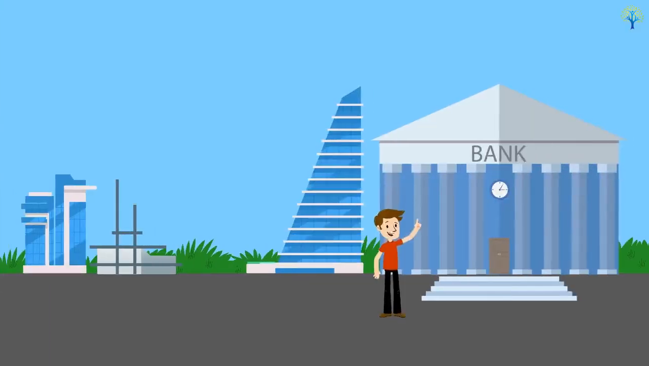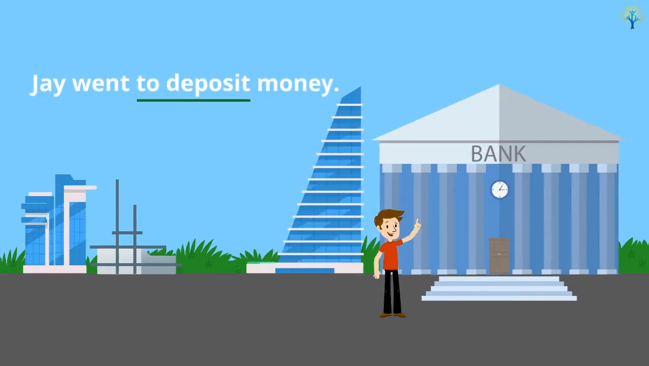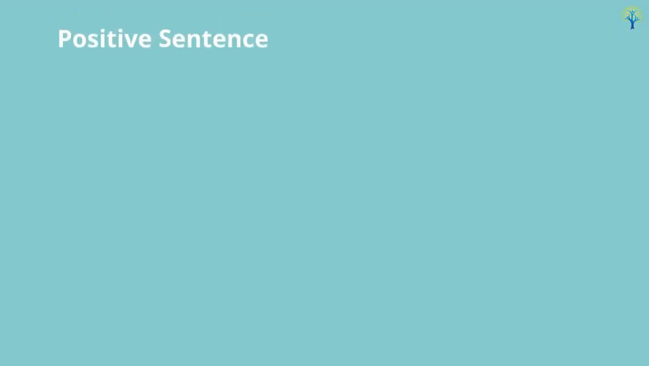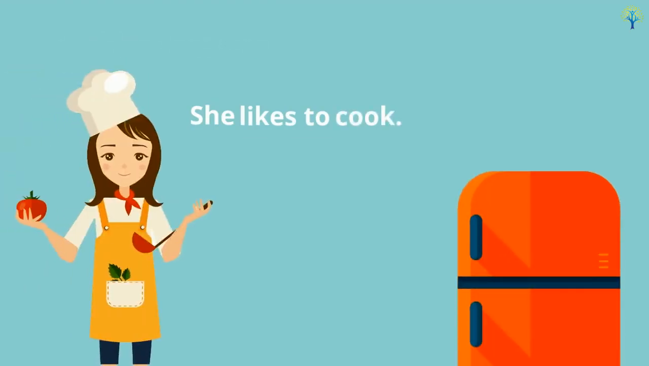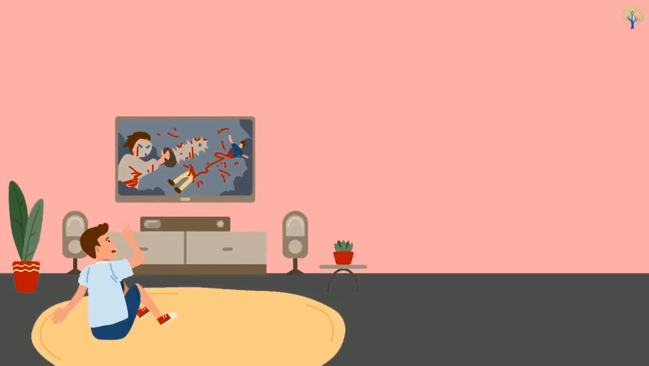For example, Jay went to deposit money. To deposit is the reason why Jay went to the bank. To form a positive sentence, begin with the pronoun. Add like, hate or love to and the action word. For example, she likes to cook. Or, I hate to watch horror movies.